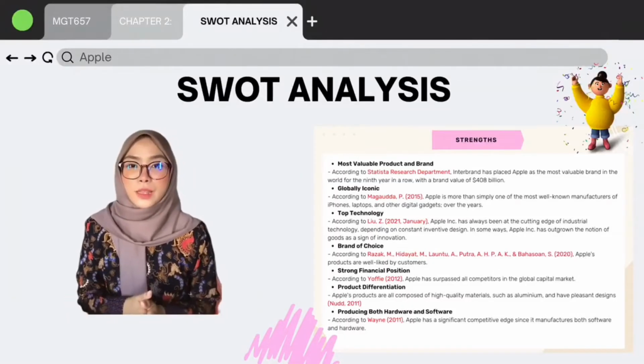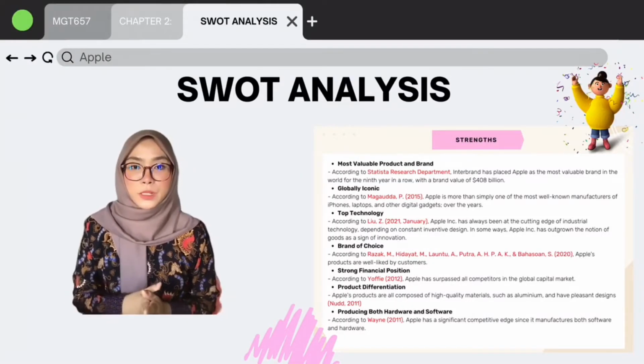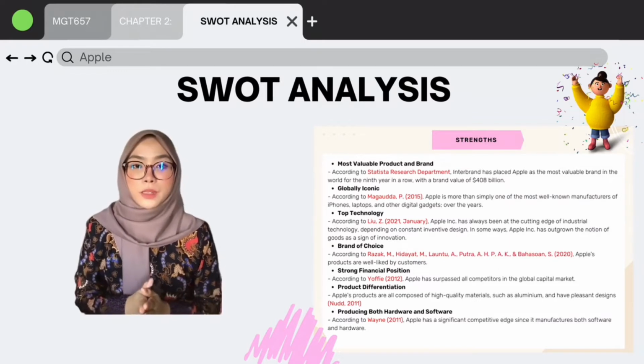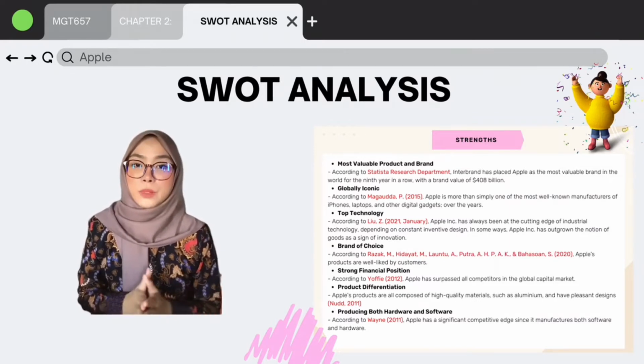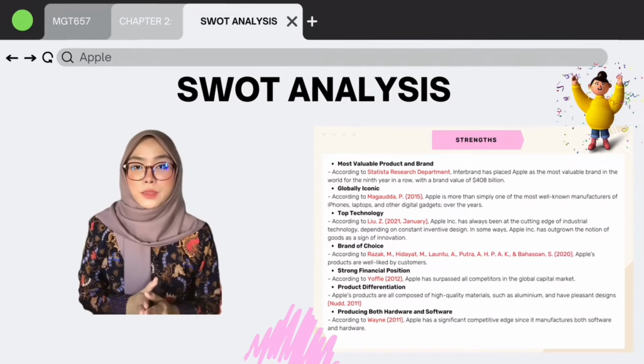Next is the SWOT analysis. SWOT analysis can be defined as a strategic planning method used to evaluate the company's strengths, weaknesses, opportunities, and threats.